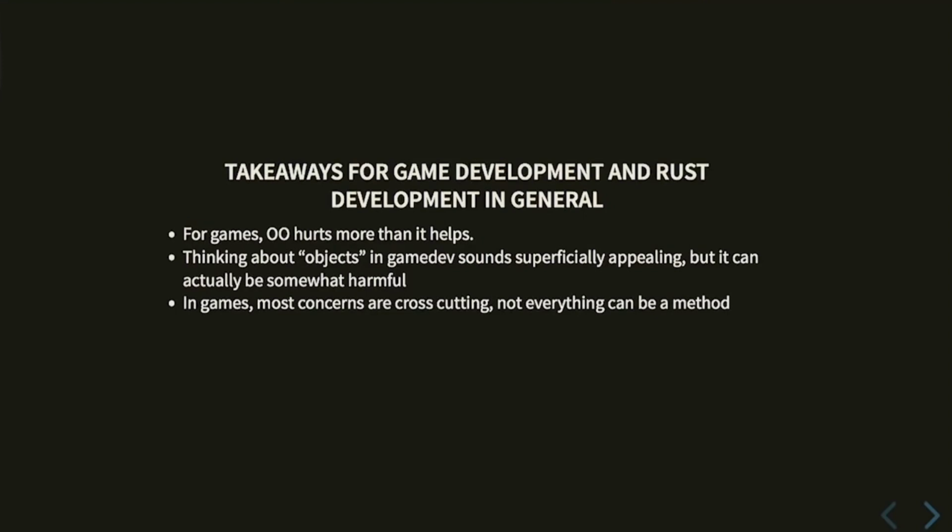Most of your concerns end up being cross-cutting concerns. Things like damage or collision, right? Multiple entities collide with each other. It doesn't make sense to have a collide method. And this bad design that we talked about fails quickly in Rust. You start getting pain points. It's like the Rust compiler is telling you that maybe this is not a good idea.